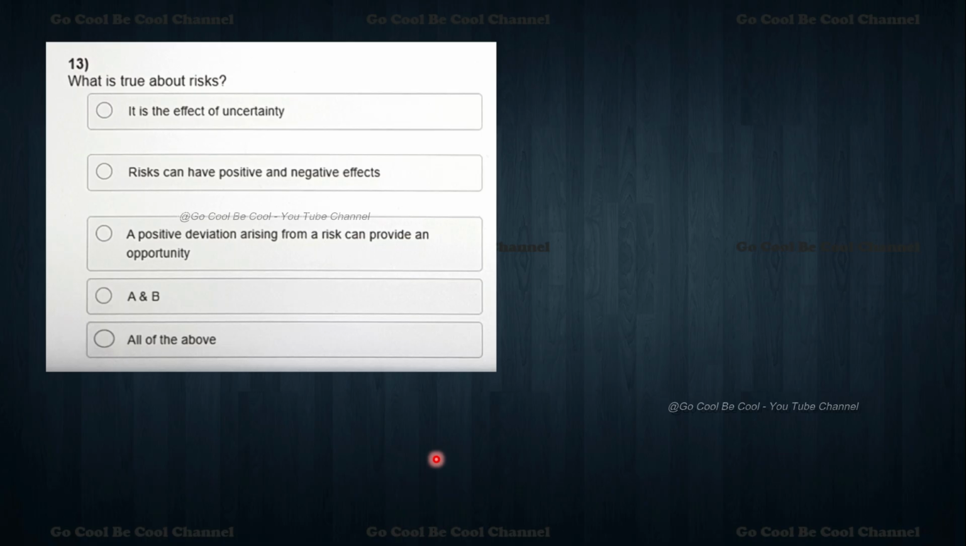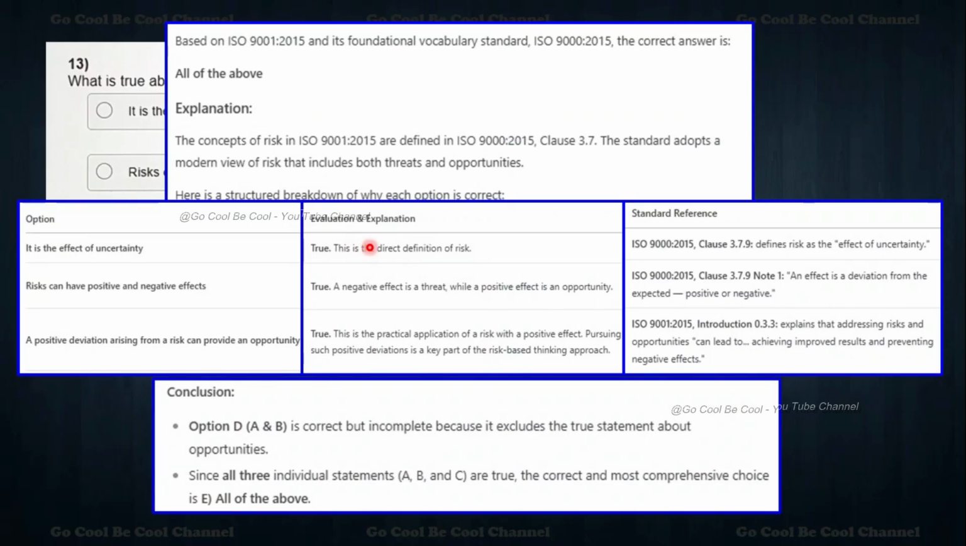What is true about risk? So we have to talk about what is true about risk. It is the effect of uncertainty. Risk can have positive and negative effects. A positive deviation arising from the risk can provide an opportunity. A and B, none, all of the above. Yes, correct, exactly. Risk can have both positive and negative effects. Yes, so the correct answer is all of the above.